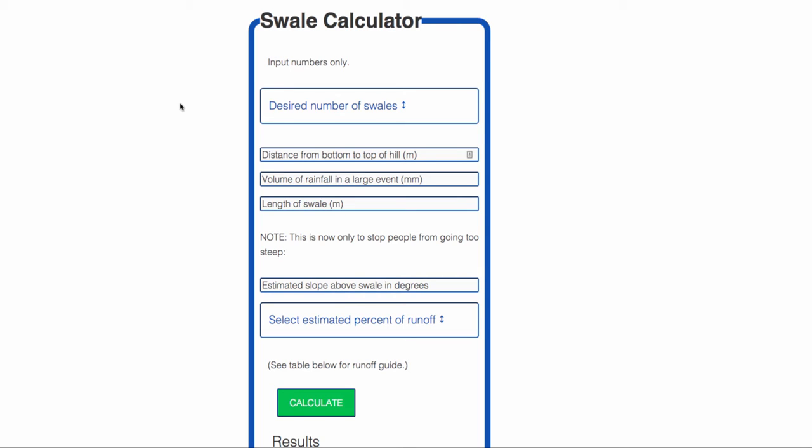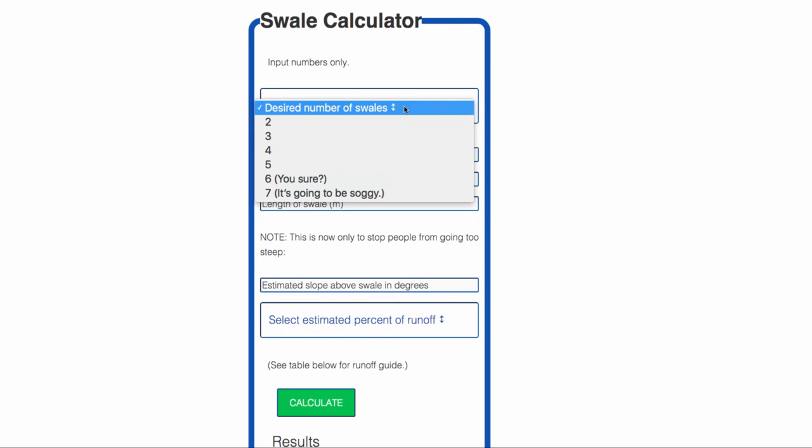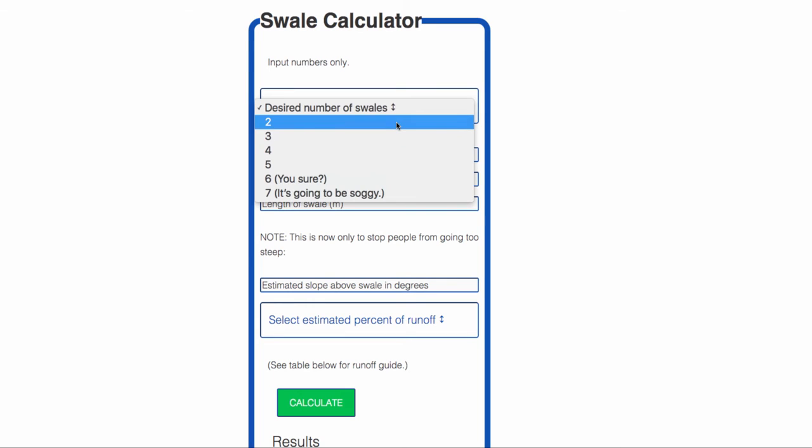Hi, I just wanted to take you through the new swale calculator. It's a lot more powerful than the old one. The first option that's different is you're able to select the number of swales that you want to put on a hillside. You can select from between 2 to 7. In the real world, you'll probably not go above 5, but these are your choices.